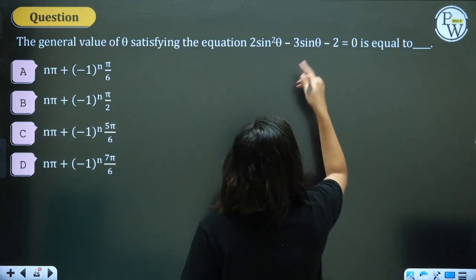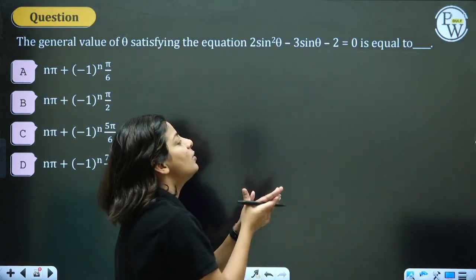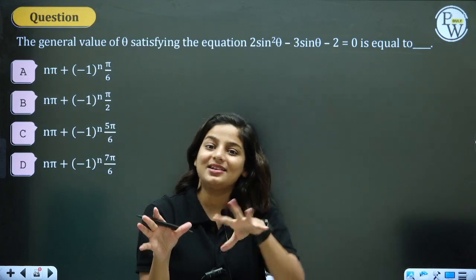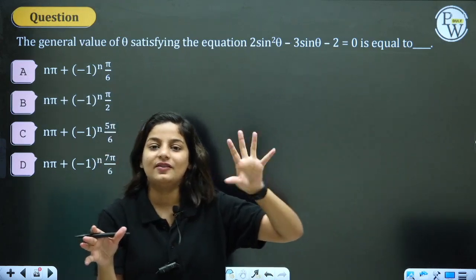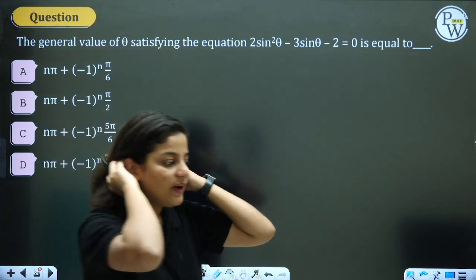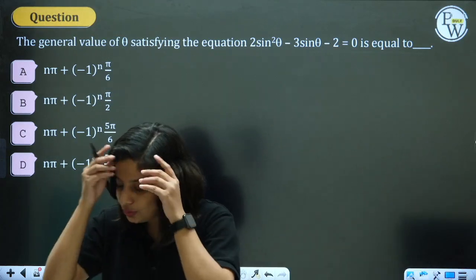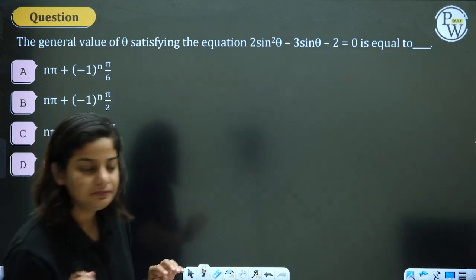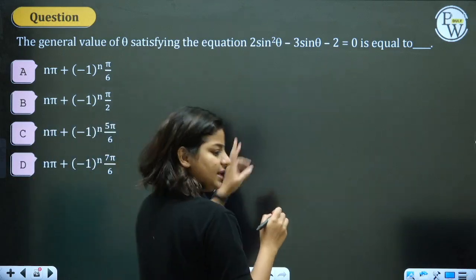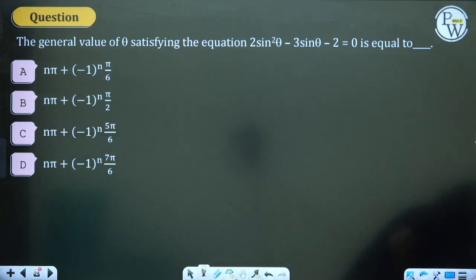2 sin square theta minus 3 sin theta minus 2 equal to 0 is equal to what? Again, it's like your 3 cos square theta question. Try to factorize this particular quadratic equation. And how do we factorize? Consider sin theta as t.